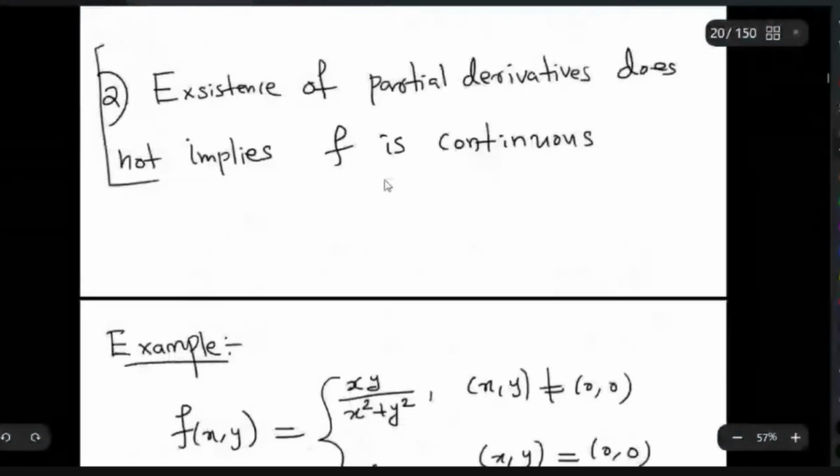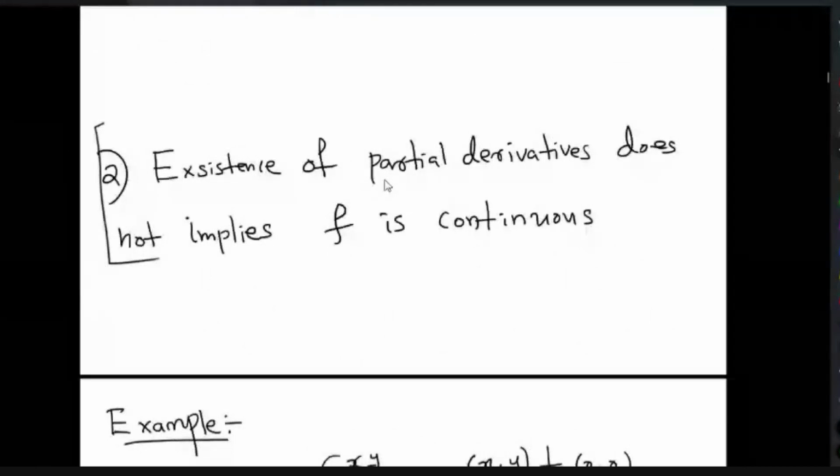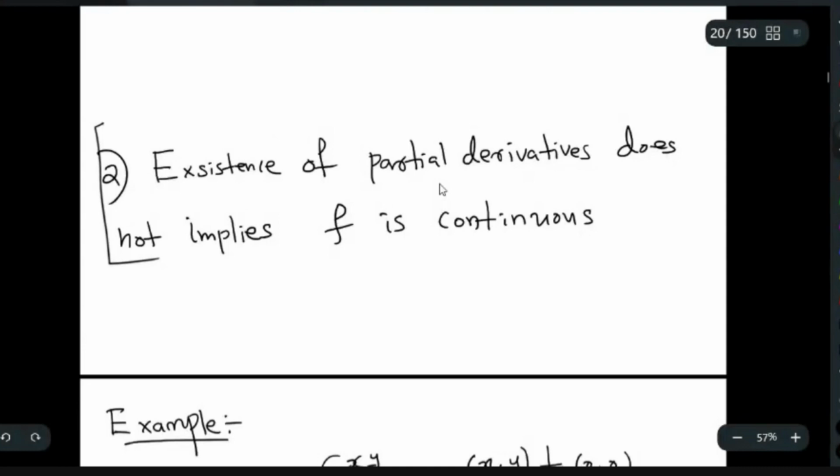So the existence of partial derivatives does not imply f is continuous. But in the single variable case, suppose f is differentiable, then it is automatically continuous. But in the case of two variables, for the partial derivative, this result is very important.